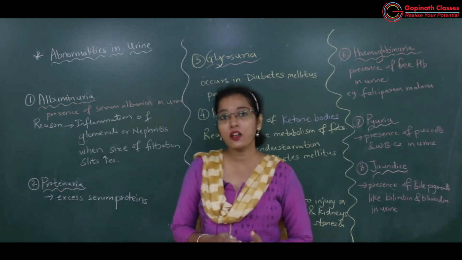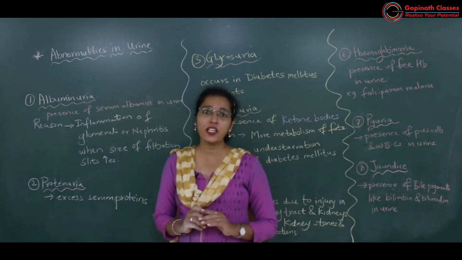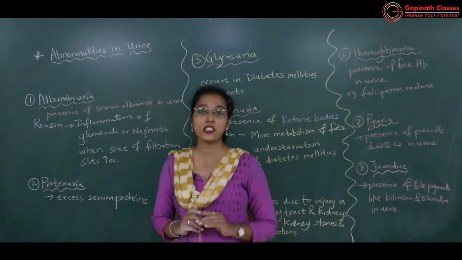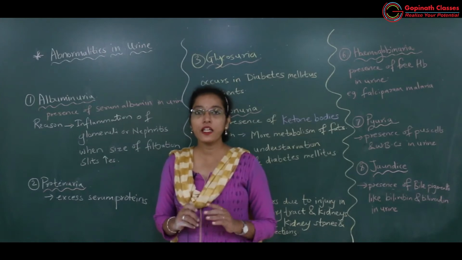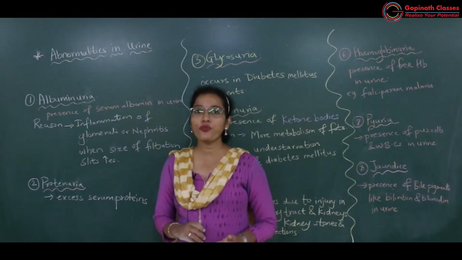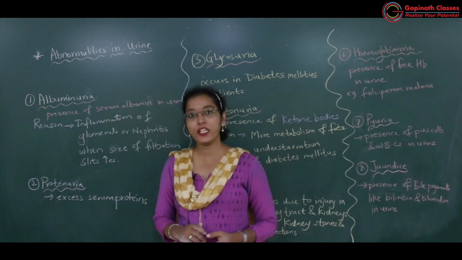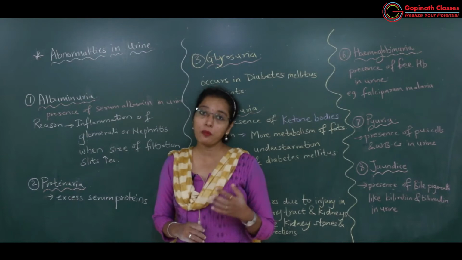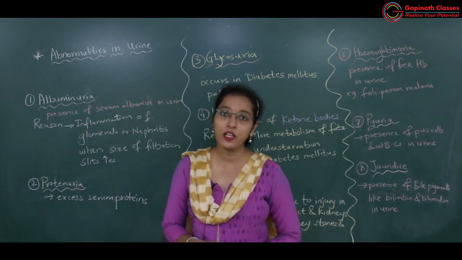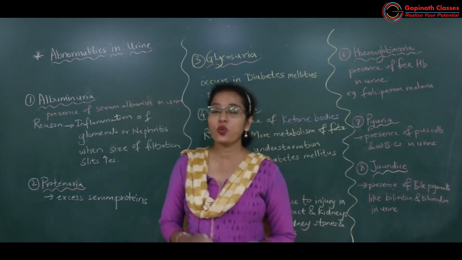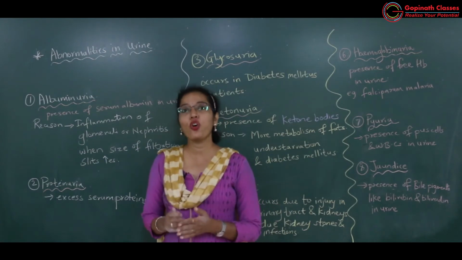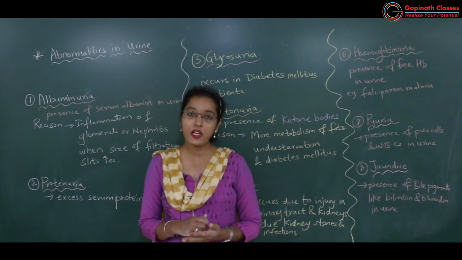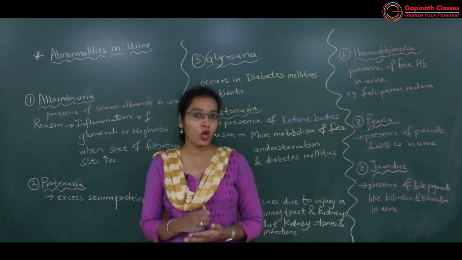But in addition to that, if there is any abnormality or malfunctioning of the excretory system, there will be addition of excess amounts of protein, glucose or ketone bodies, or blood cells, hemoglobin in the urine. If there is addition of these important substances in the urine, it will result in abnormality.